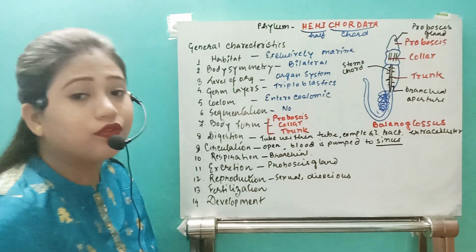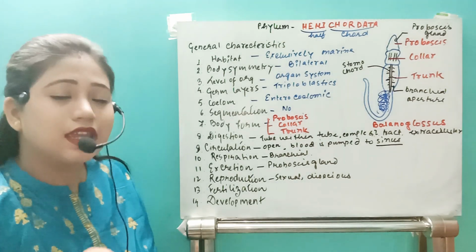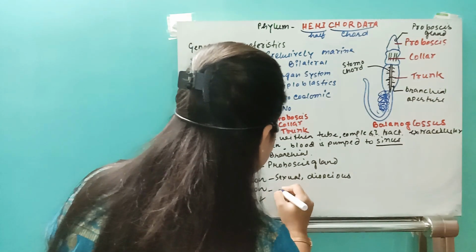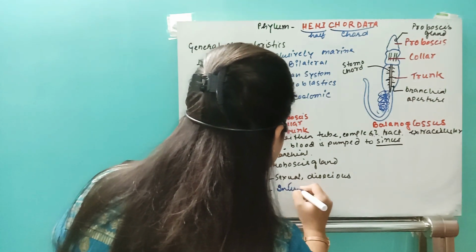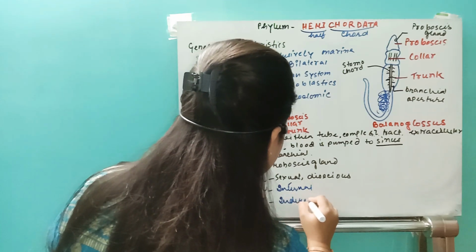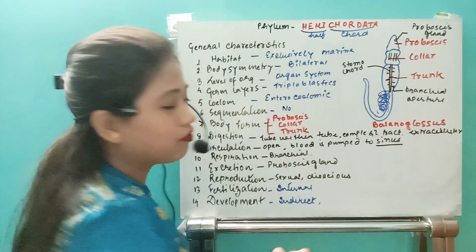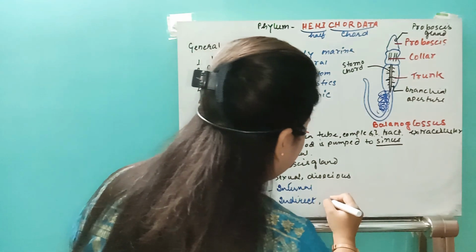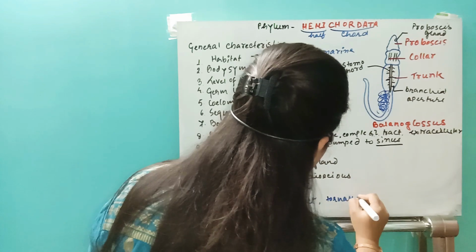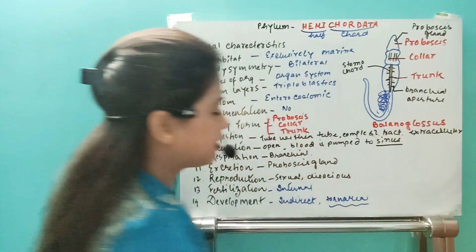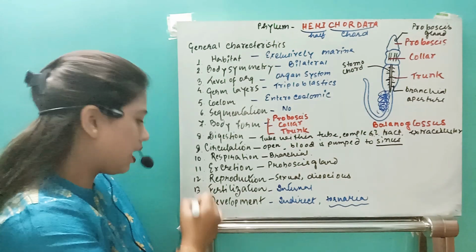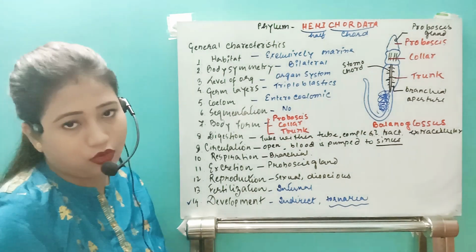If it comes to fertilization, yes, in case of them, they will have internal fertilization, okay? And they will have indirect development because in them there is a larva present. And what is the name of the larva? The larva is Tornaria larva, okay? Remember, this example comes very often. What is the name of the larva found in the Hemichordata?